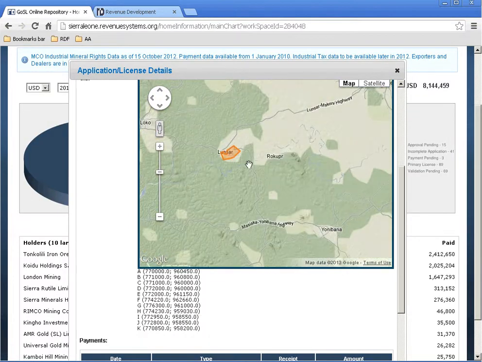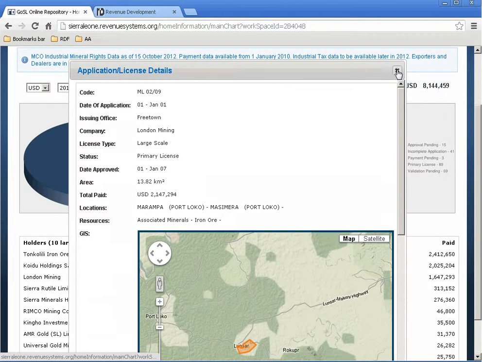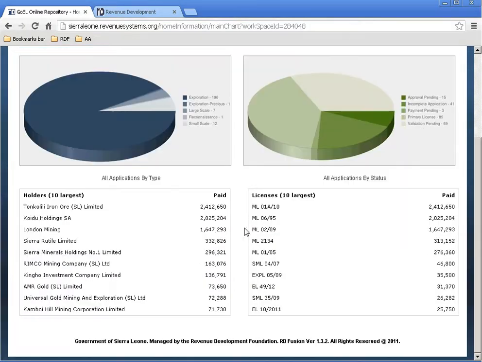This is a license that has these payments. So here are the royalty payments, for example, with the receipt number. In the MCAS system, there are scanned receipts and scanned payments, so we can document that these payments have been made into the respective government bank accounts.